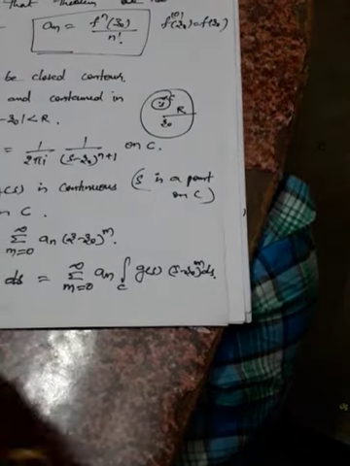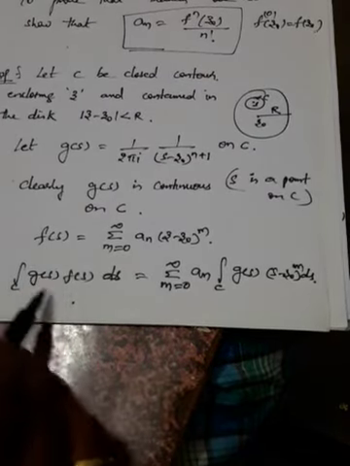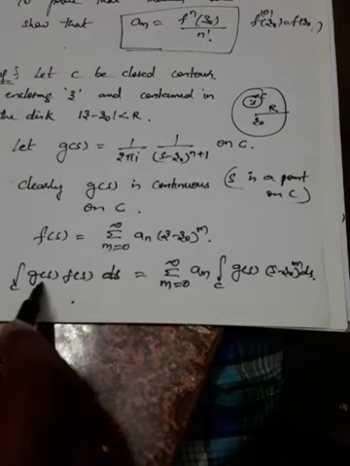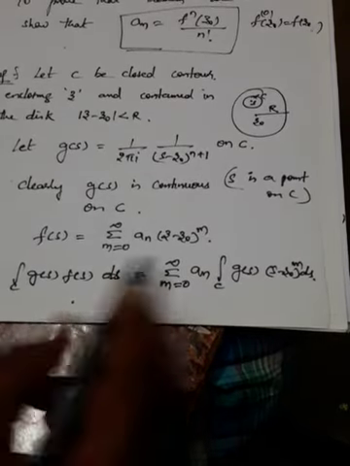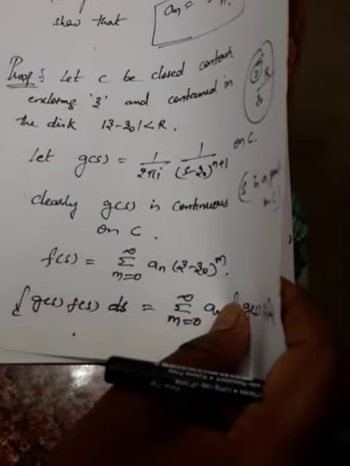This is the formula where we multiply g(s) into this one and write the value of f(s). We are using the formula from the previous theorem. So we'll try to solve this by taking the value of g(s).